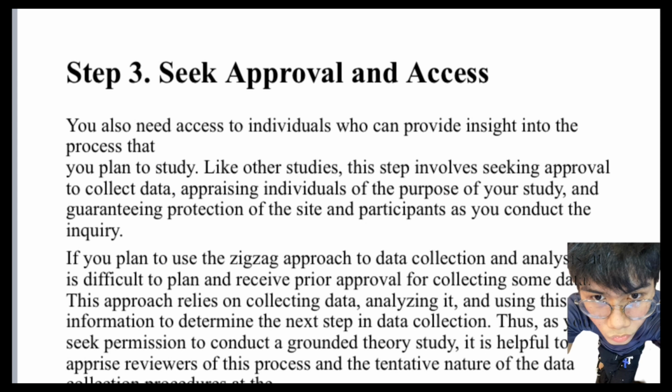As with all research, it is really important to secure approval from your institutional review board. This involves outlining your research methods, data collection procedures, and how you'll ensure the participants' protection. This step utilizes a zigzag approach, as I've mentioned, where data collection and analysis happen simultaneously. While you might have a general plan, the specific data you collect might shift based on the initial findings during the review process. So be prepared to explain how you'll address ethical considerations in this iterative approach.